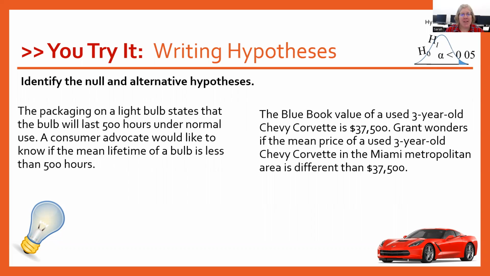So our null hypothesis is going to be our claim from the authority figure. And in this case, that's going to be the light bulb company. So our null hypothesis is that the population mean mu is equal to the 500 hours.